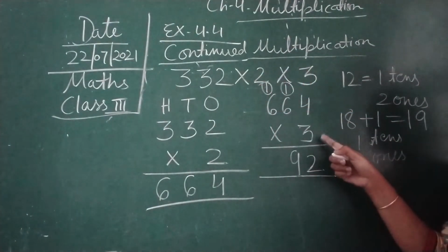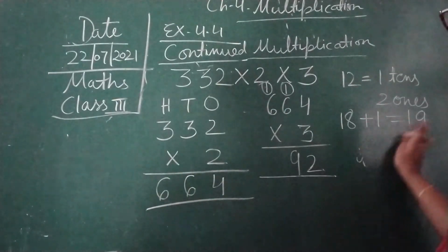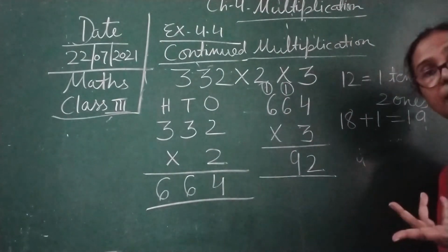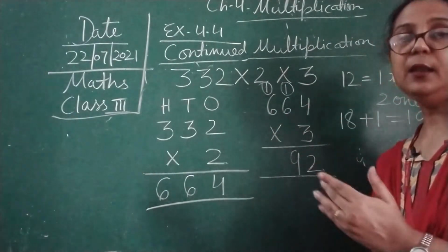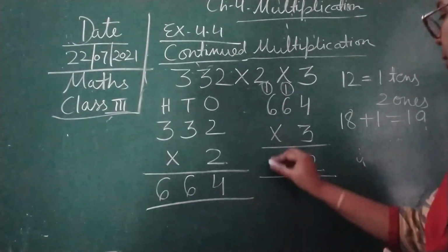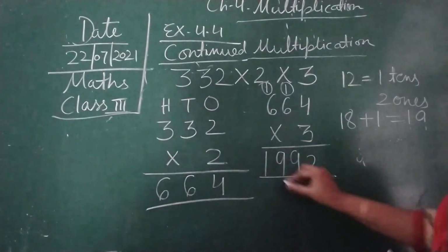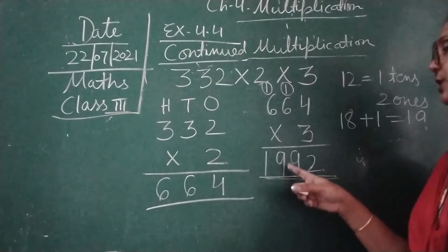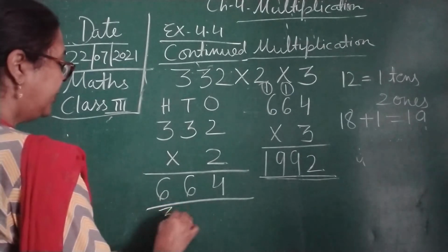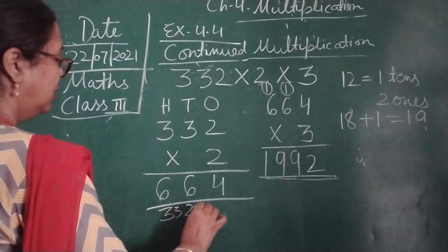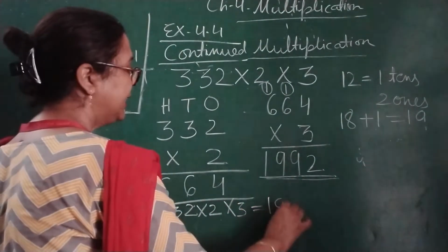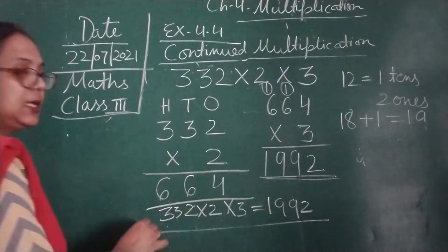Now here you can see 6 threes are, again 6 threes are. We have to repeat the table again. Now 3 sixes are 18, 18 plus 1 is 19. We are going to write over here 19. So the answer we are getting over here is 1992. So we will write the answer: 332 multiplied by 2 then 3, we will get 1992. Okay, this is the answer.